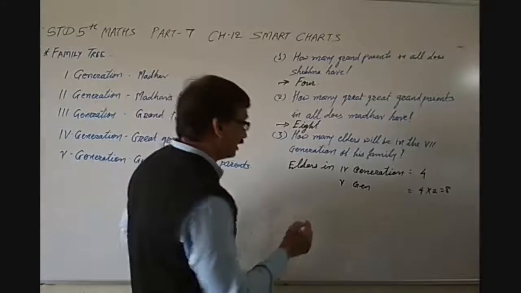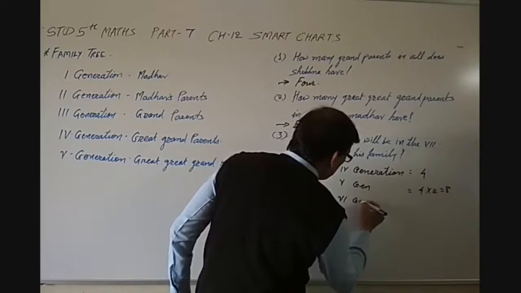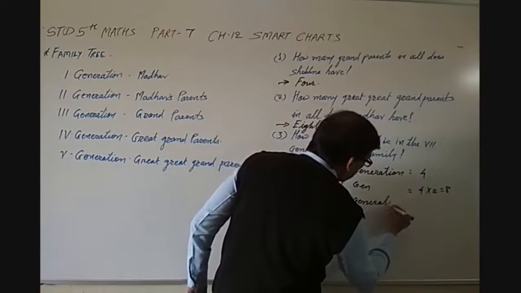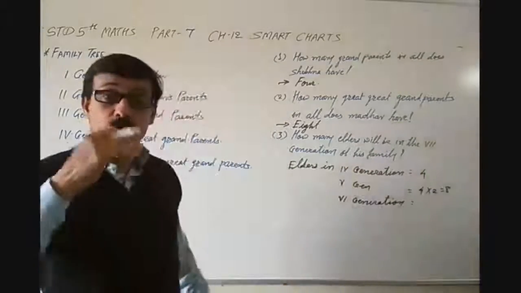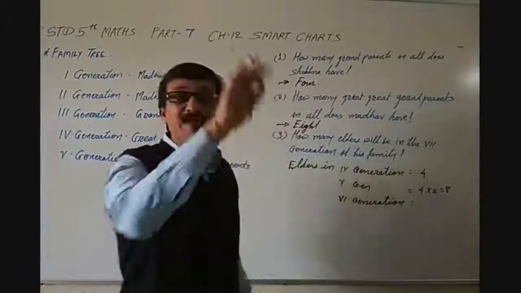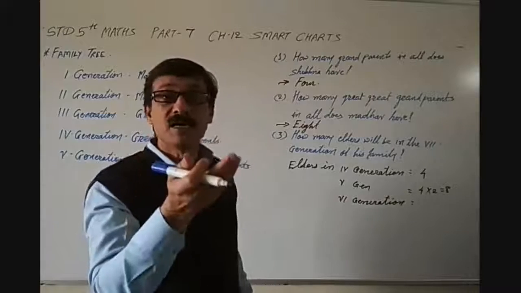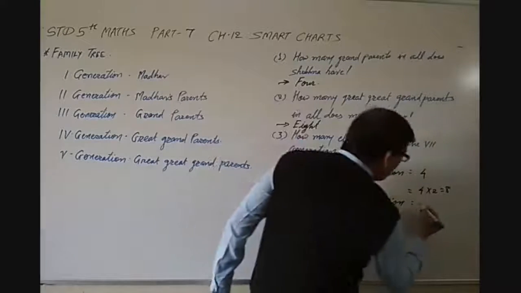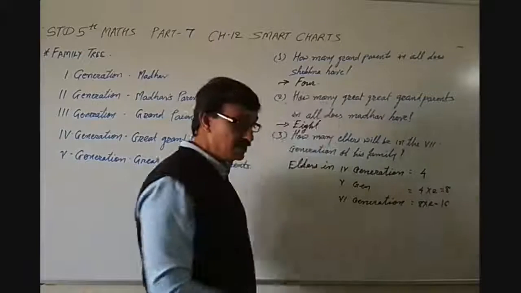So in the 6th generation, how many parents will be there? So the parents in the 5th generation are 8 and their parents means their mother and father. So it will be double. So it is 8 multiplied by 2 is equal to 16. This is 6th generation.